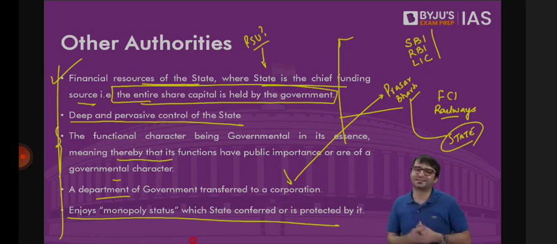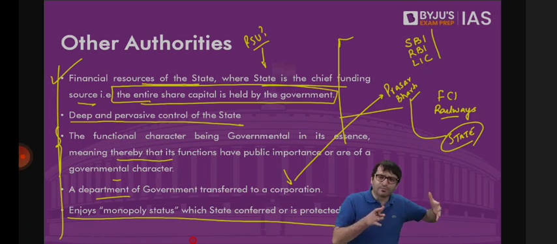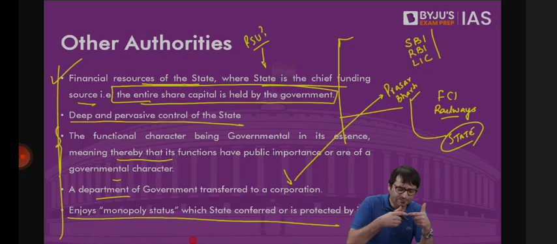Only the state, if it violates your fundamental rights, you can drag the state to the court. Others can violate your fundamental rights. For example, this is government property or government accommodation. Now the government has to give this accommodation to the people so that people can stay. Can the government say that this accommodation is available only for those who are Hindus? No, because the state is then discriminating on the grounds of religion, which the state cannot do.